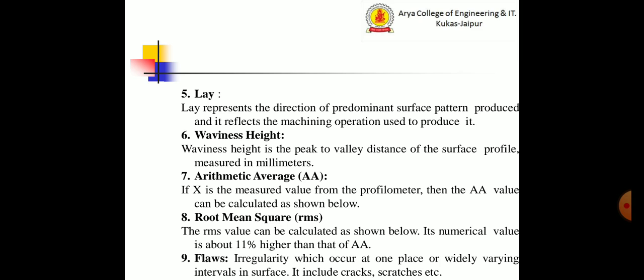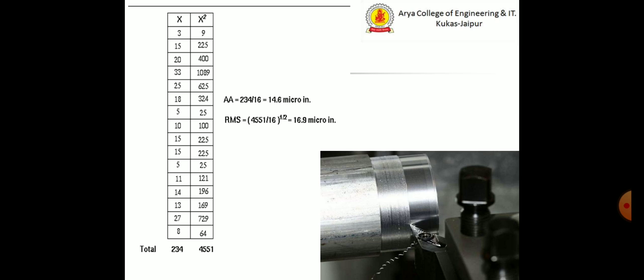If x is the arithmetic value from the profilometer, then the arithmetic average can be calculated as shown below. We will see in next slide. The root mean square value can be calculated as shown. We will see in the next slide. Its numerical value is about 11% higher than that of the arithmetic average. Flaws. Irregularity which occurs at one place or widely varying interval in surface. It includes cracks, scratches, etc.